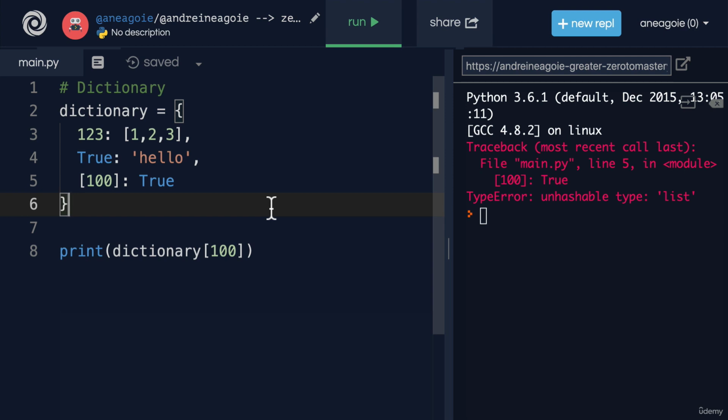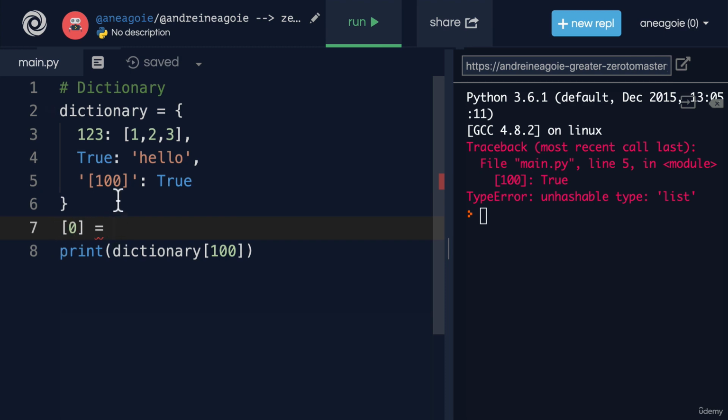That is, a key cannot change. And numbers, booleans, these are values that cannot change. A string, if you remember, is a value that cannot change. It's immutable. But a list, if you remember, can be changed, right? On a list, I can reassign, let's say, the index of 0 to something else, right?